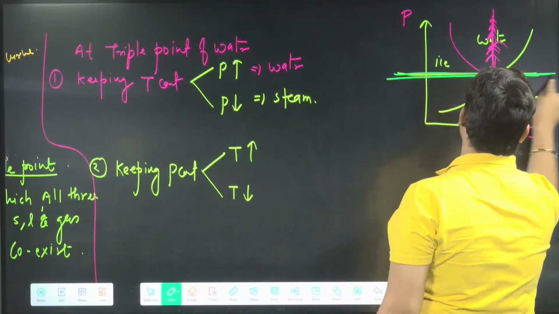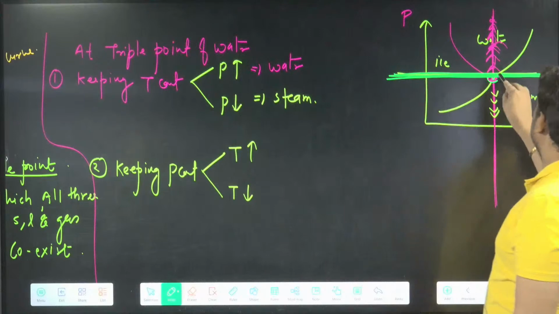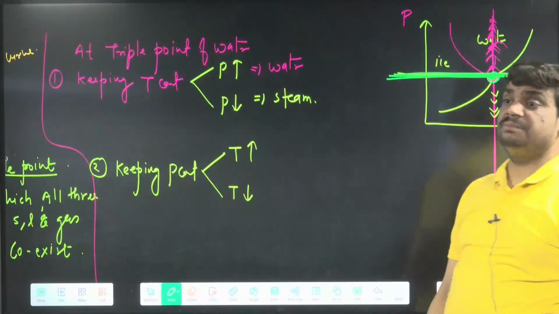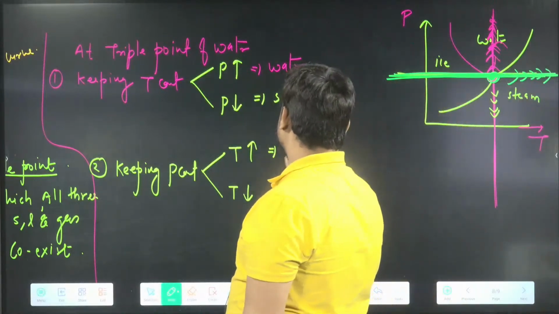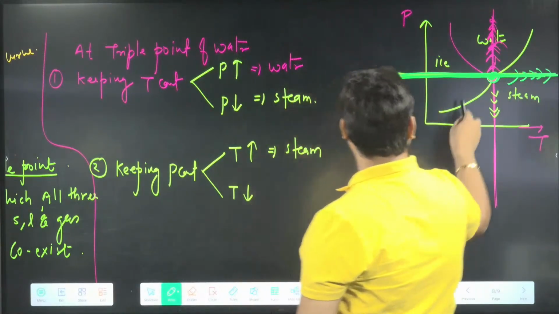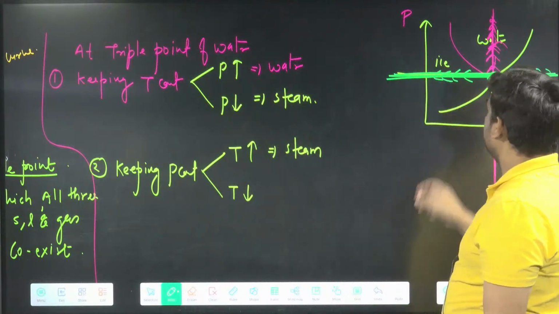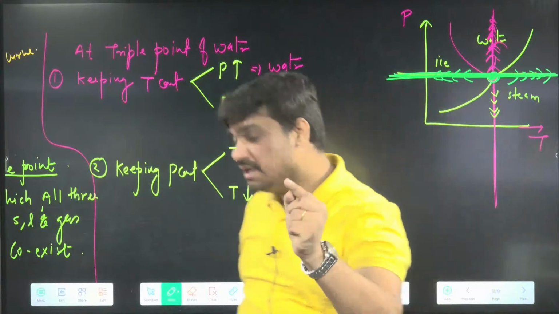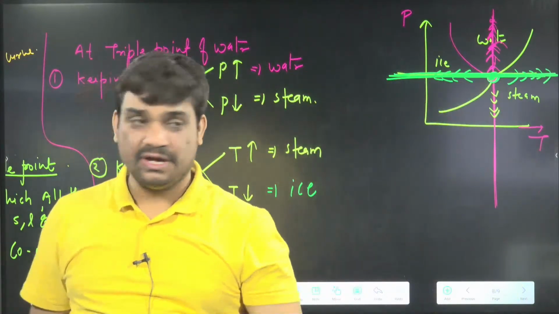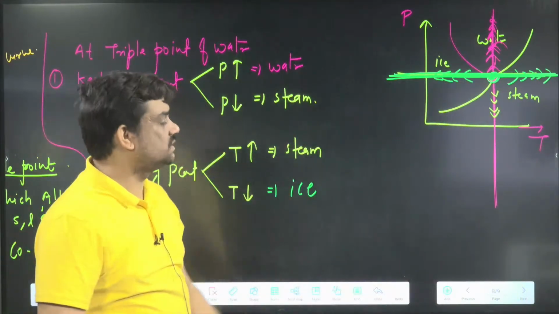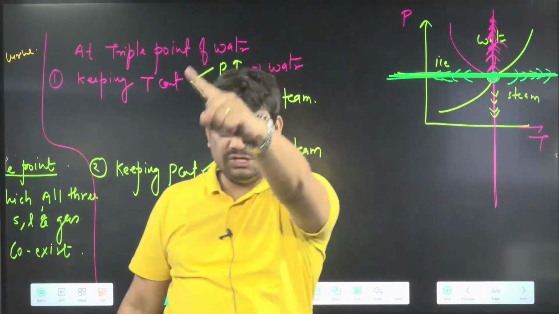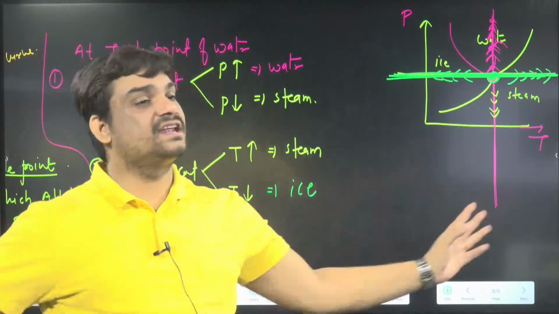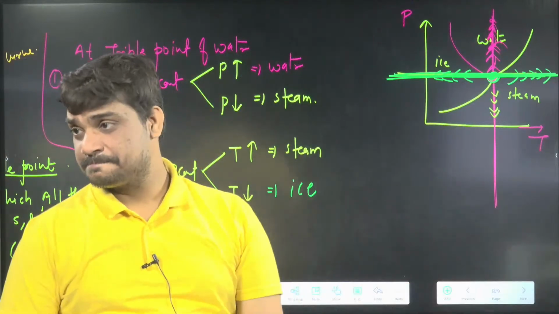In this pressure constant line, from the triple point, if I increase the temperature, then I'm going to get the steam here, and if I decrease the temperature, then we will get basically ice. These all three are there, but if you disturb a little bit, then your state will change. So temperature decrease, ice. Temperature more, steam. Can we do these types of questions? Yes. In a phase diagram, this is the maximum we can do.